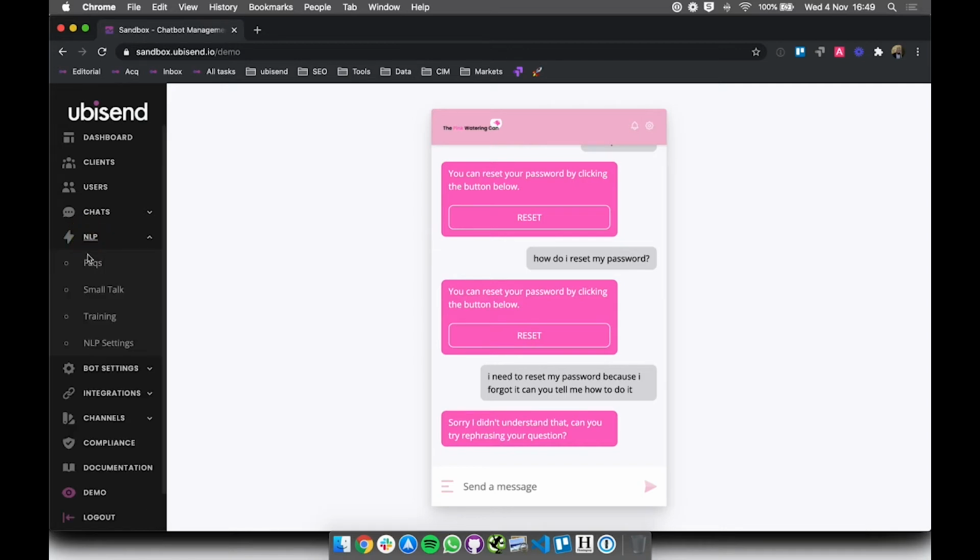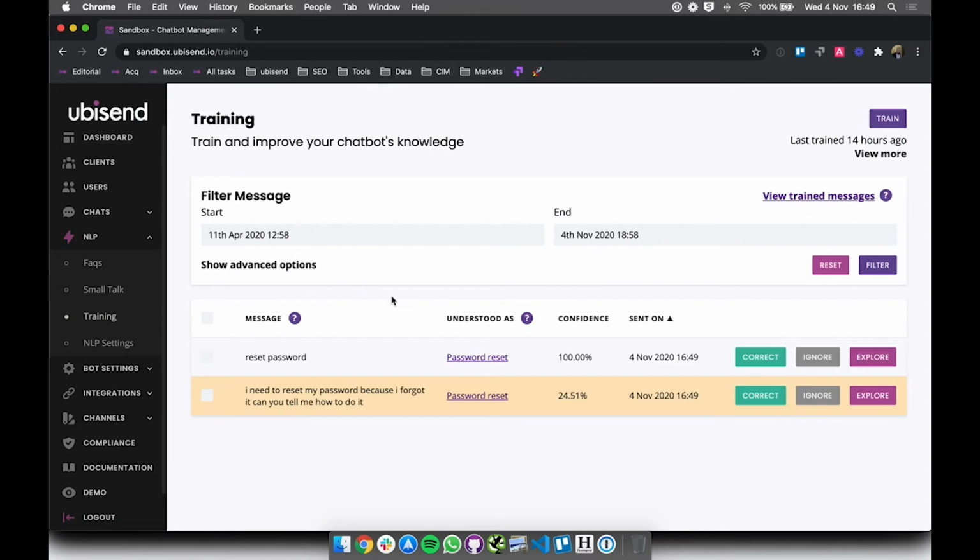So if I go into NLP and training, I should be able to see my message here highlighted in yellow. As you can see, my bot wasn't sure how to interpret it. It understood it as password reset, but it only gave it 24% confidence. So it wasn't too confident in this answer. So what I can do from here is one of 3 things.